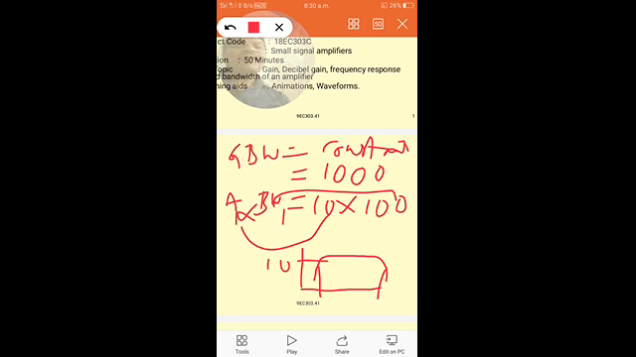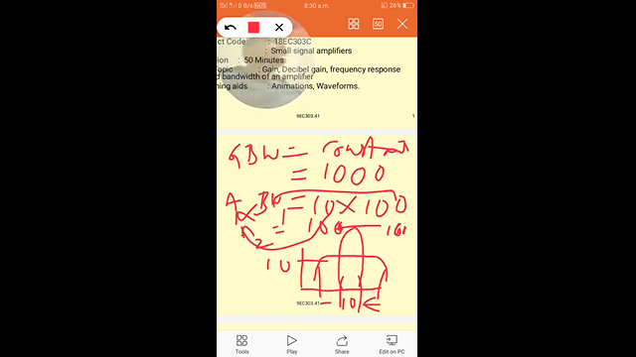If we increase the gain to 100, suppose A2 is 100, now its bandwidth will become equal to 10. The gain is increased from 10 to 100, and the bandwidth goes from 100 to 10. So this is the relationship between the gain and the bandwidth product.